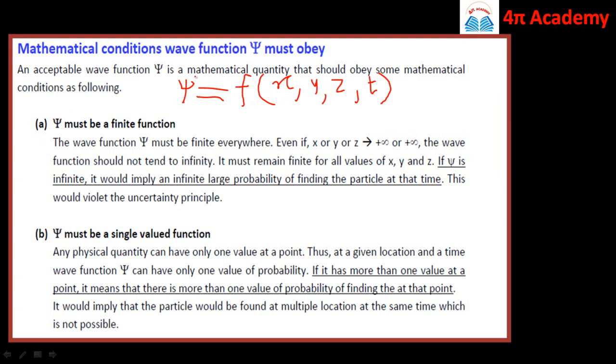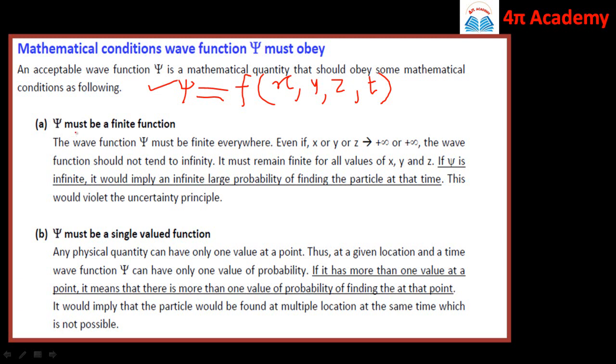Then we have seen that there is no physical significance to this wave function, but according to Max Born, if we take the complex conjugate of this wave function as psi star and multiply it with psi, then it is called mod of psi square, and it is known as probability density. That is the probability of finding the position of particle in a given volume element. So there are certain restrictions or conditions which are imposed on this wave function psi.